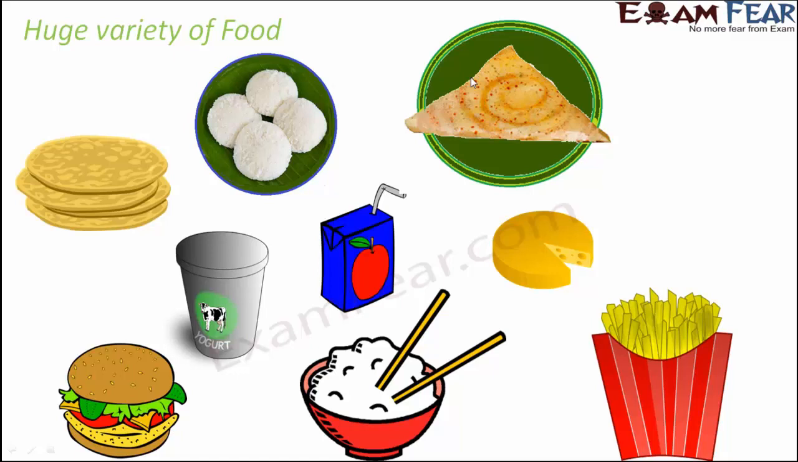You talk about juices which are obtained from fruits and vegetables. Talk about items like chicken which are obtained from animals. So you see, when you look at the variety of food, all of them are obtained from different sources. Some of them are obtained from plants, some of them are obtained from animals.